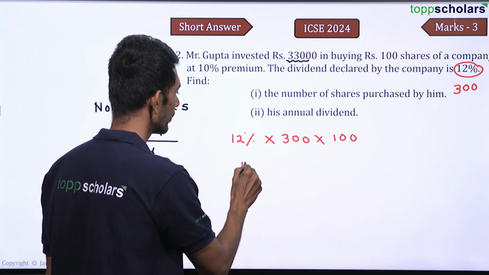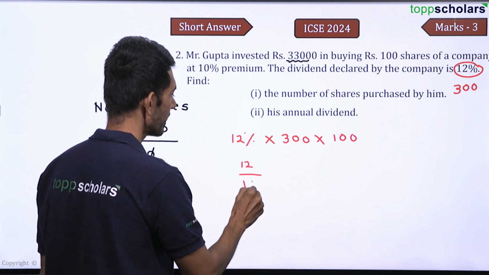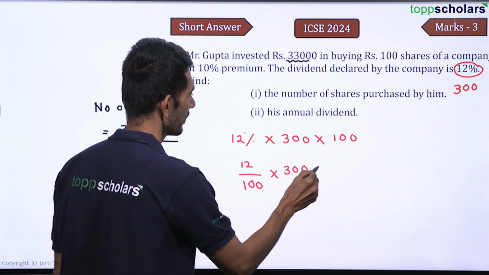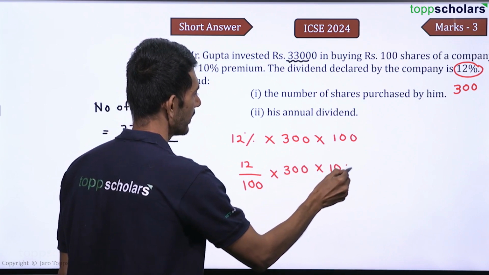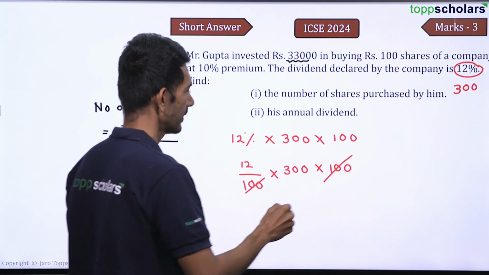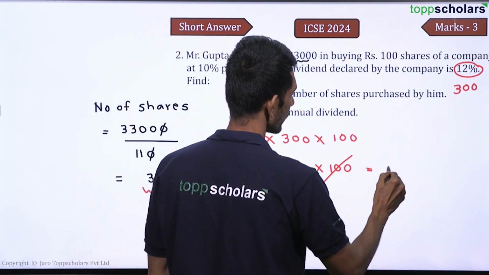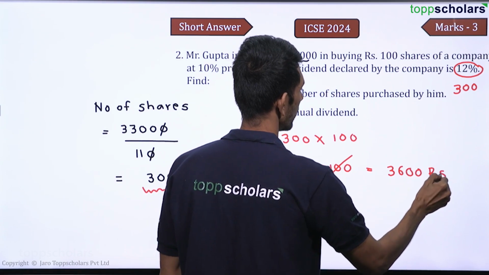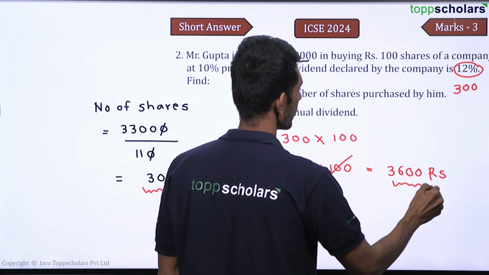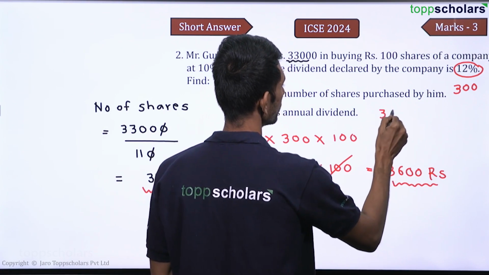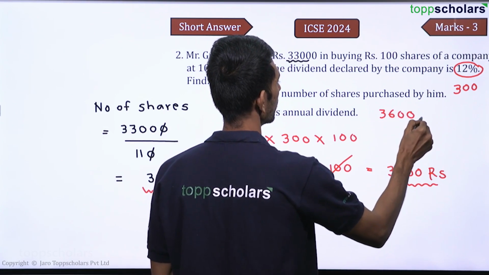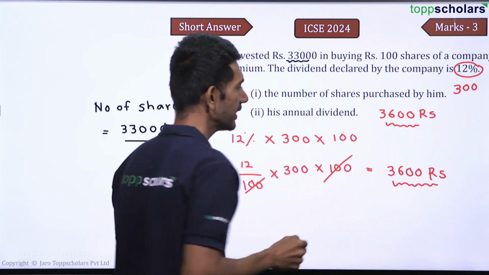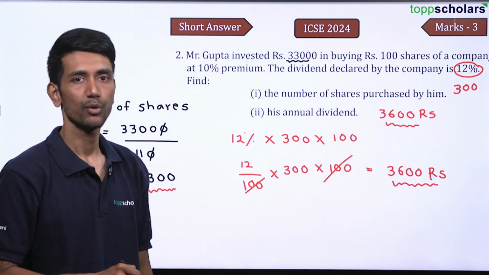That gives you 12 by 100 into 300 into 100. This gets cancelled, and that gives you 3,600 rupees. So 3,600 rupees is the annual dividend. I hope this is clear to all of you.